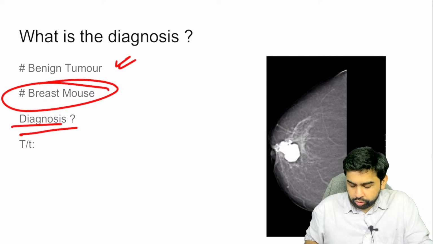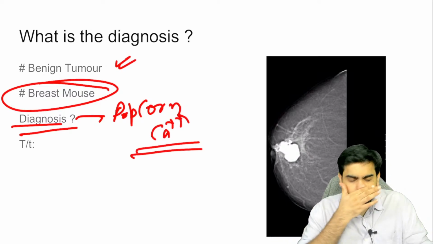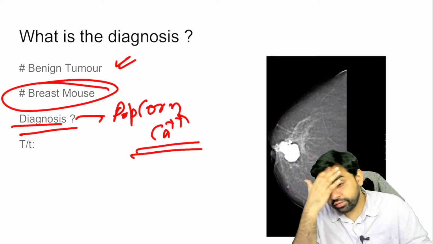Obviously, all those particular things, you know that. On the diagnosis, mammography, it's kind of done. What you basically get is a popcorn calcification. Okay, popcorn calcification. Now for the excision of this particular fibroadenoma, there are various schools of thought.